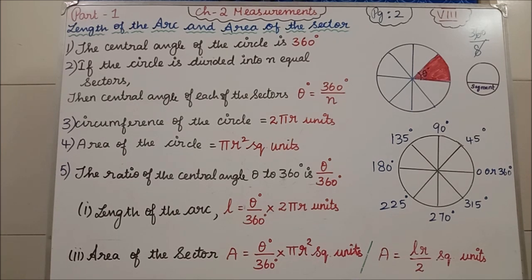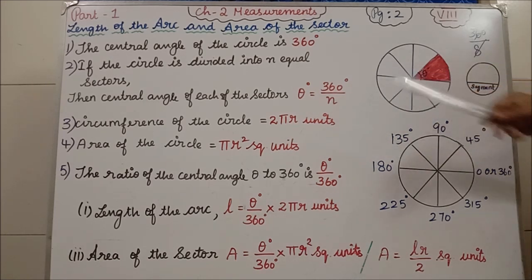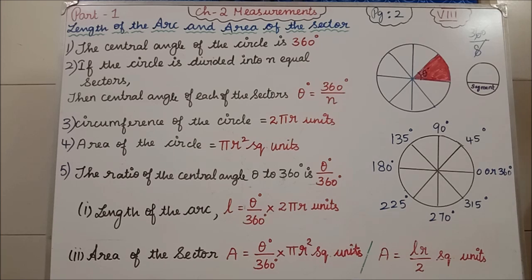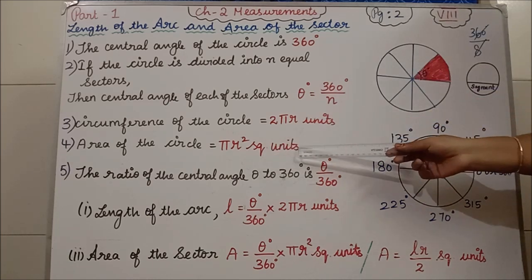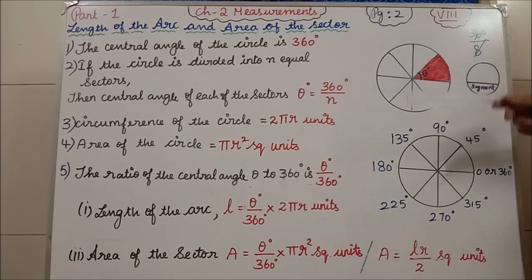Next, the third one is the circumference of the circle. You all know what is the circumference of the circle, isn't it? The circumference of the circle formula is 2 pi r units. Okay, for circumference you should not put square units, you have to write just units. Clear? Fourth one is the area of the circle. The area of the circle formula is what? Pi r square. Okay, area of the circle is pi r square. Wherever you are having area, you have to write square units. Okay.